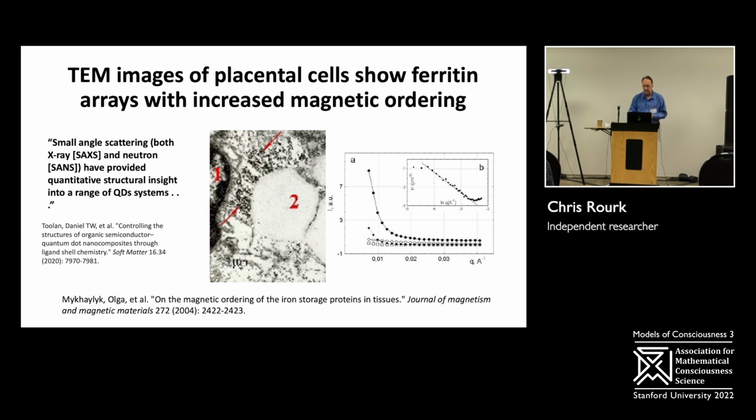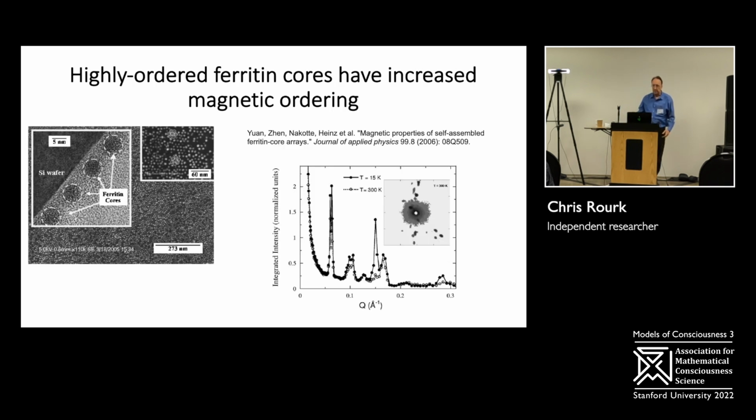On the right is an image I found of a glial cell in an SNC, which shows these little black dots that look suspiciously like ferritin. The paper doesn't say that they're ferritin, but I think there's at least some data that shows that there are possibly these arrays of ferritin between neurons.